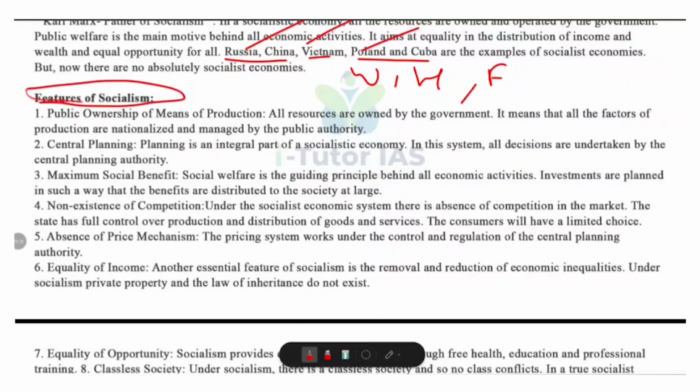So now we are learning about the features of socialism, and the first feature is public ownership of means of production. That means all the resources are owned by the government.